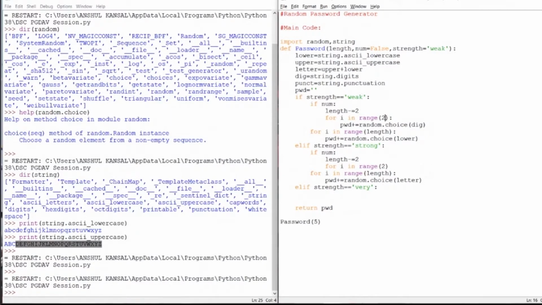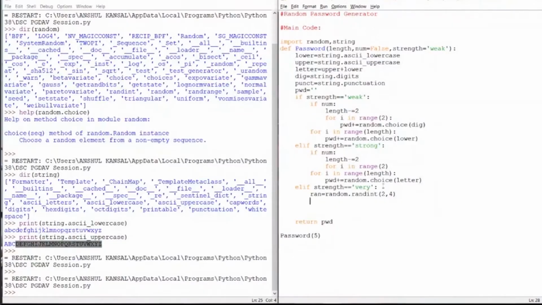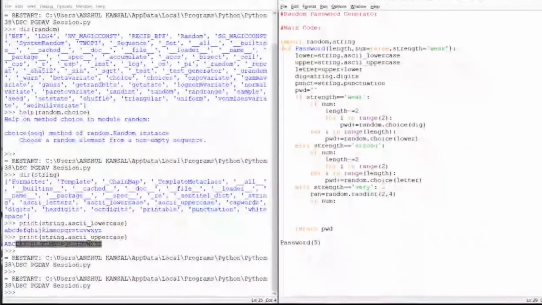It will give me any value between the values I specify in the brackets, I specify 2 and 4. So the randint function will give me 2, 3 or 4, any of these values, on a random basis. So I don't know how many numbers or letters I will be getting in that random password. And I'm conditioning the same things over here.